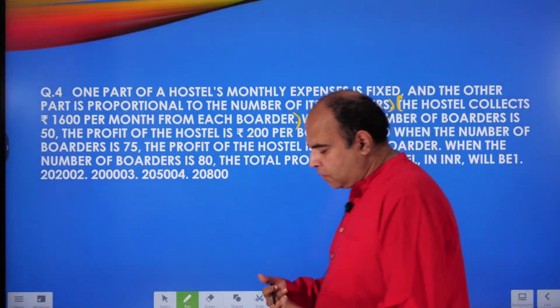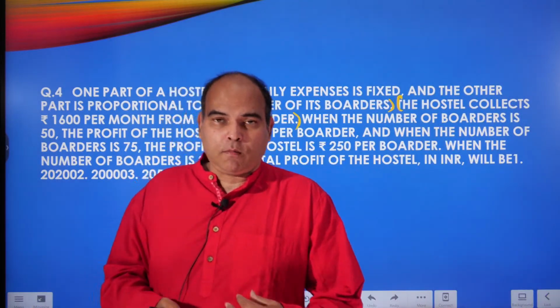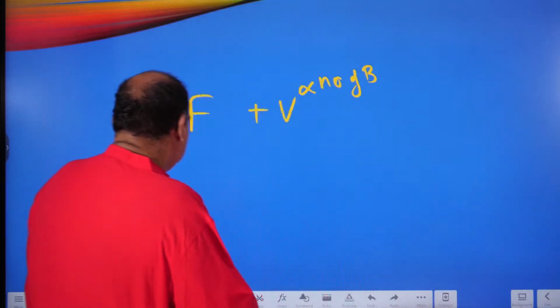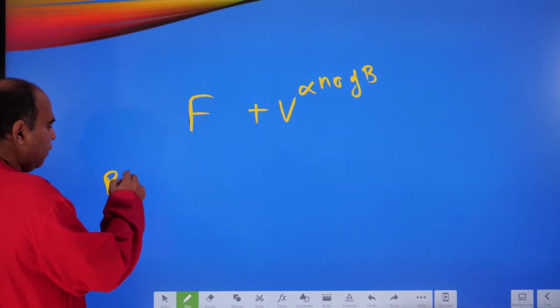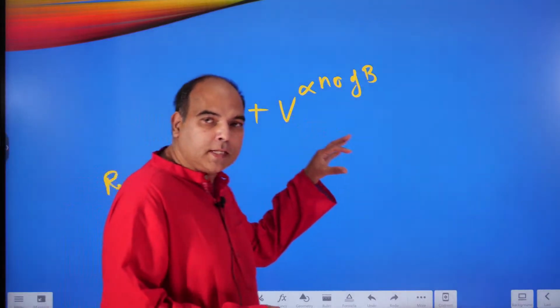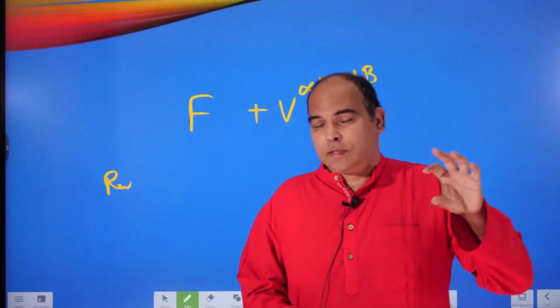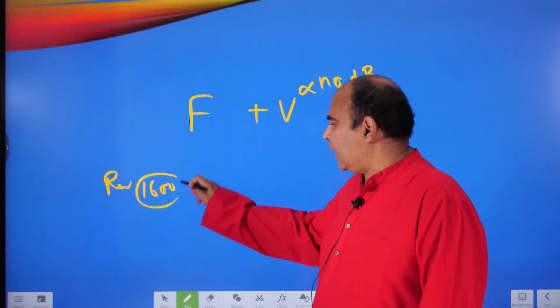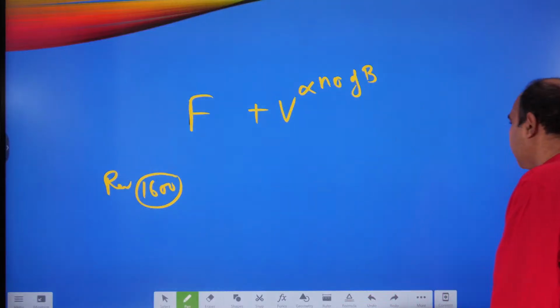If you're sharp with your variables, you realize that this is the revenue variable. What you have written as fixed plus variable is the structure of the expenses, but the revenue is 1600 per boarder. That's what they are telling us in the second statement.